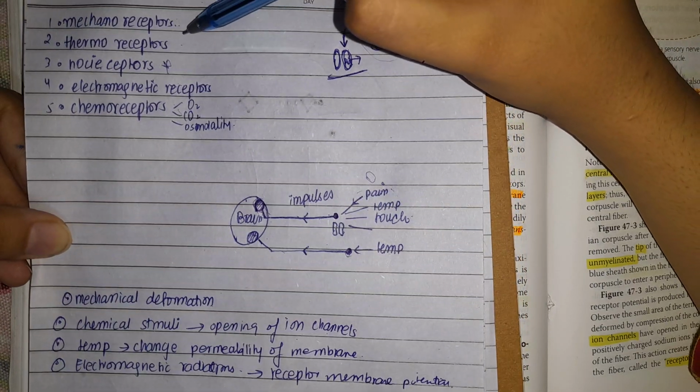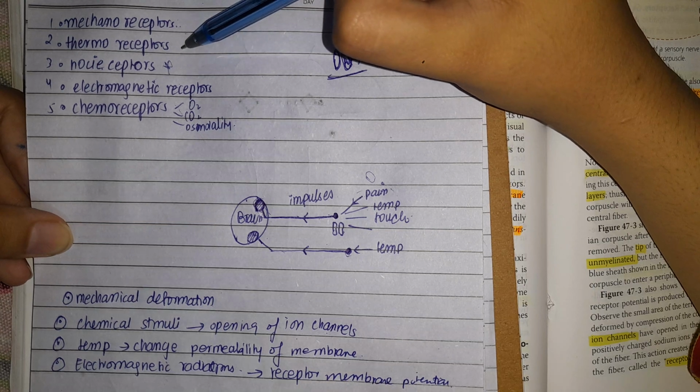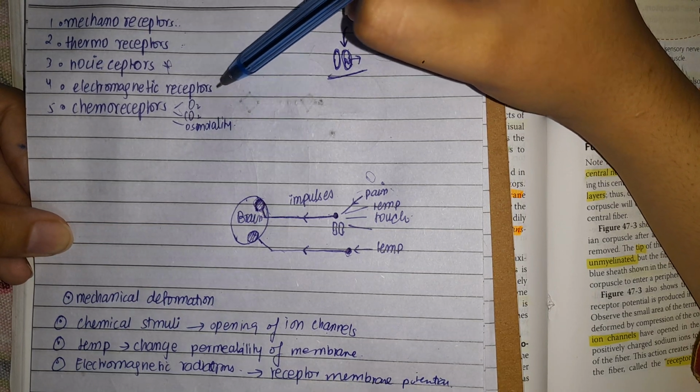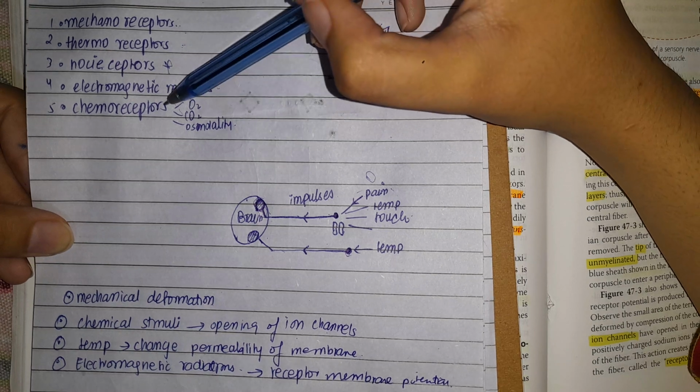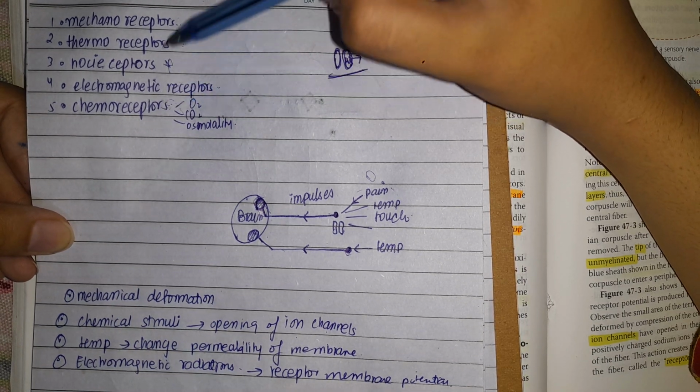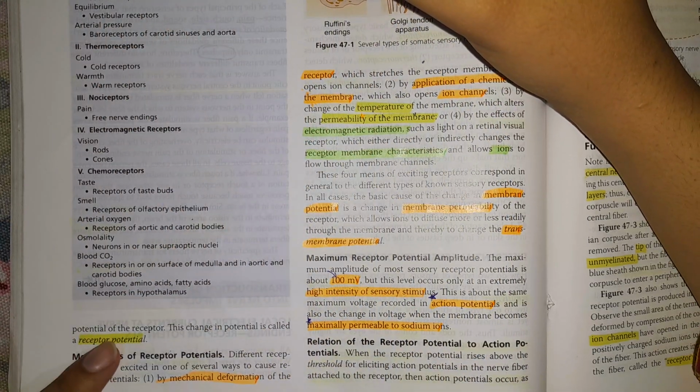So mechanical deformation, change in the membrane permeability, change in the receptor membrane characteristics, and opening of certain ion channels. These are all the 4 mechanisms that are going to produce a change in the receptor potential.